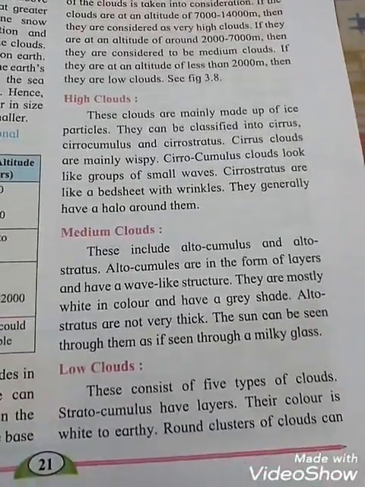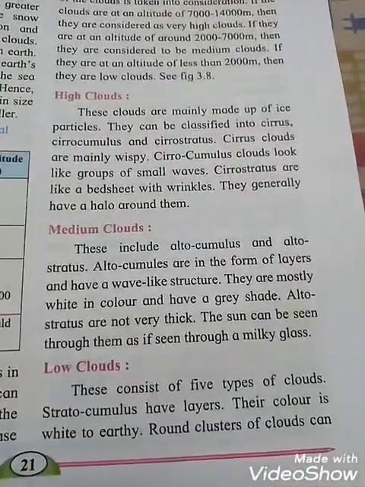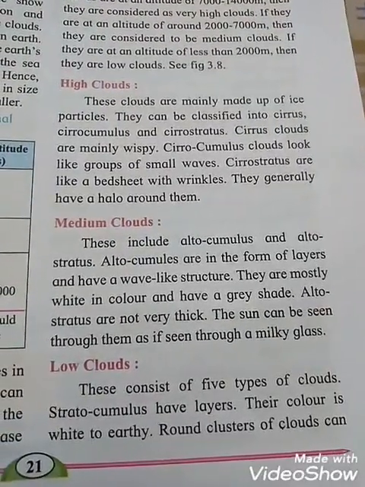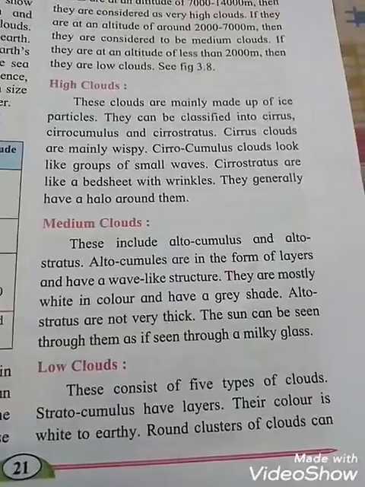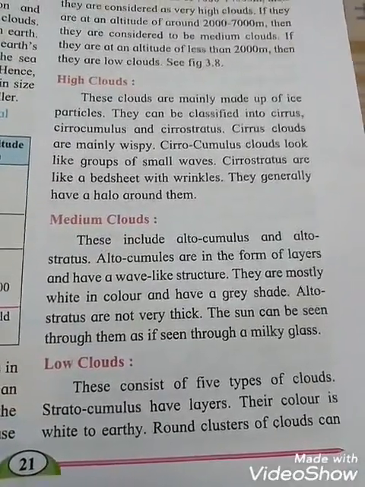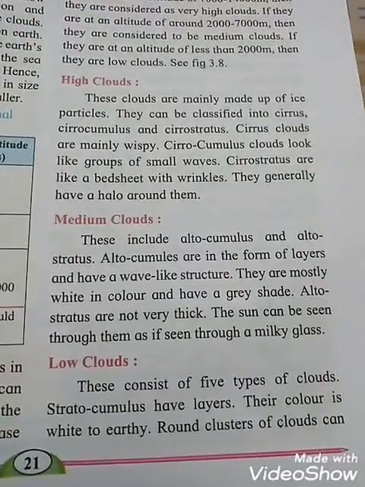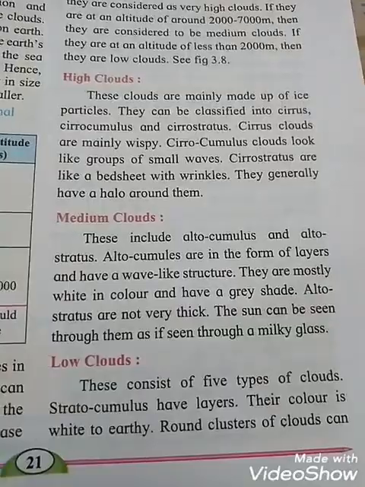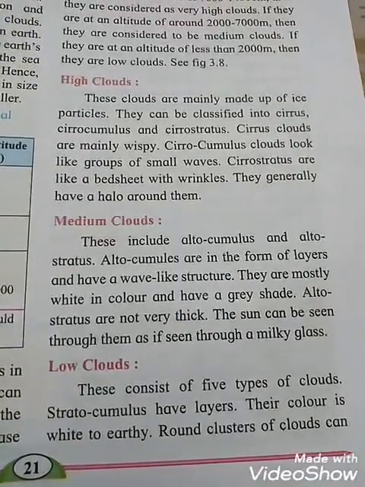Next are medium clouds. Altocumulus and altostratus, these two are the medium clouds. Altocumulus are in the form of layers and have a wave-like structure. They are mostly white in color and have a gray shade.